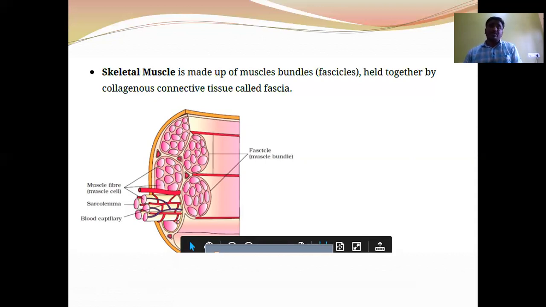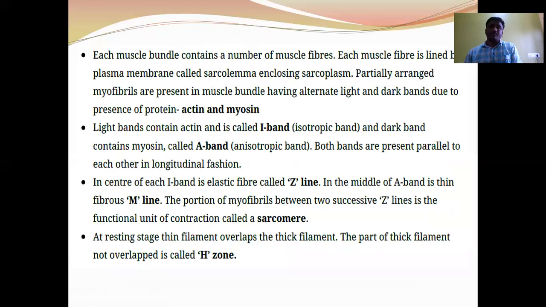The cytoplasm of the muscle fiber consists of numerous myofibrils. These myofibrils are made up of thin filaments and thick filaments. The arrangement of thin and thick filaments gives the striated appearance, so skeletal muscles are called striated muscles. A group of muscle fibers forms a bundle called a fascicle. A group of fascicles together forms a muscle. Each muscle fiber is lined by the plasma membrane called sarcolemma. Already I have discussed this.